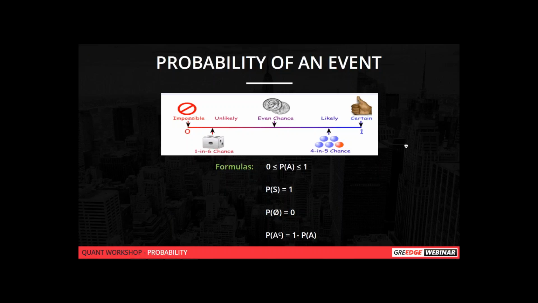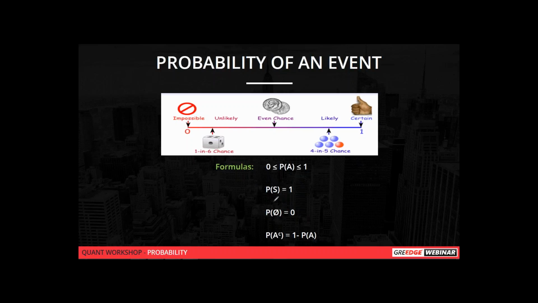Is it clear? So the probability of an event will range from 0 to 1, and the probability of a sure event will always be 1. And the probability of a null event, which is not sure, an unlikely event that will never happen, will be 0. And the probability of a complement, which is the opposite of that event: the probability of A complement will be 1 minus the probability of occurrence of that event.